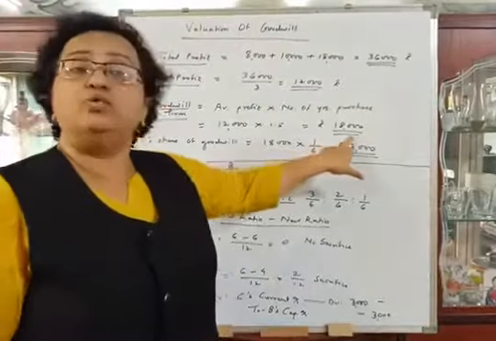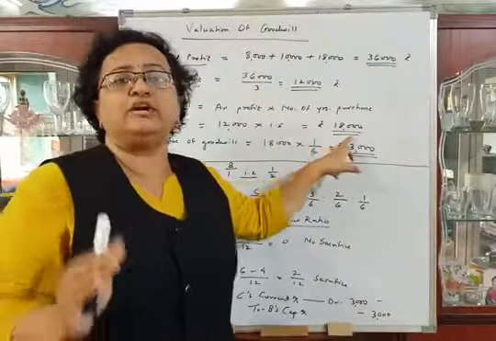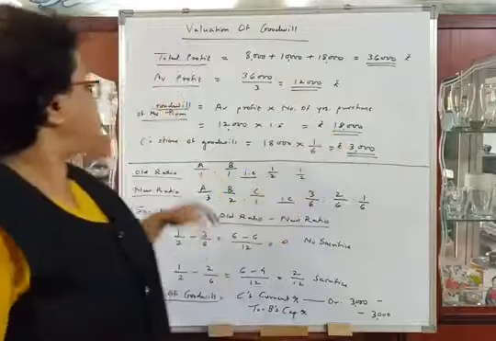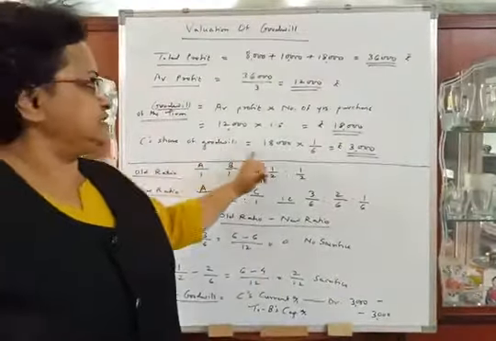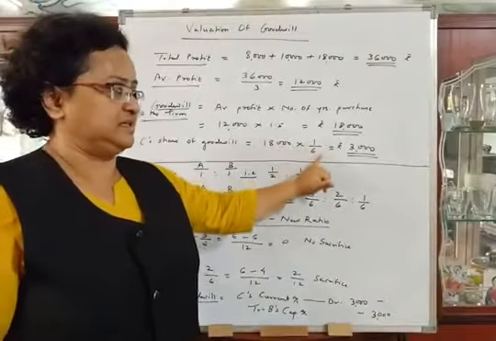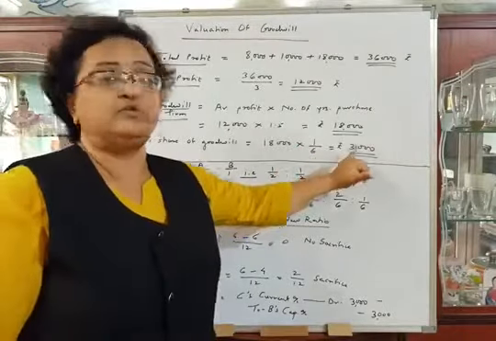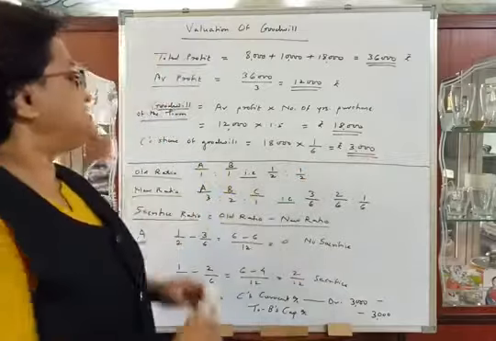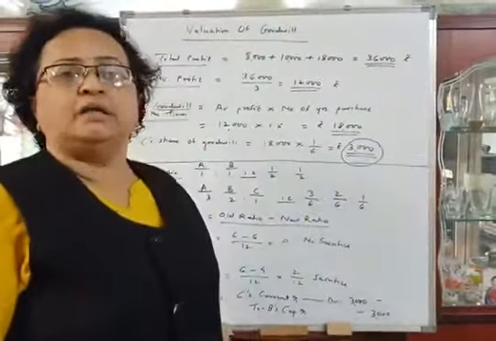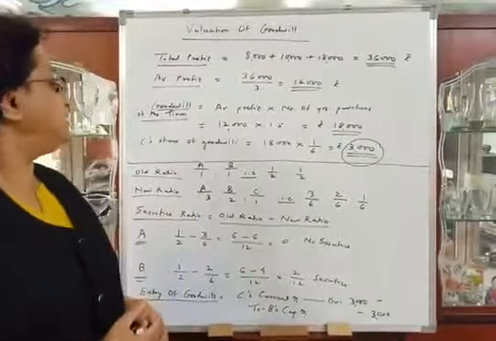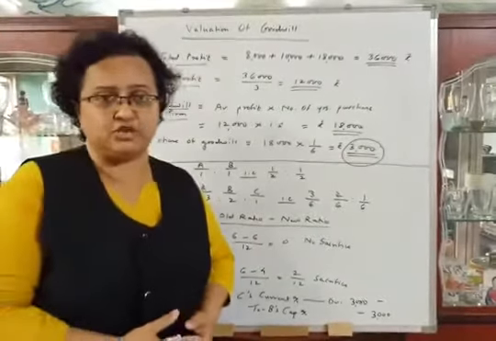Now this is the goodwill of the firm and we have to calculate C's share of goodwill. C is the new partner. C's share of goodwill is equal to 18,000 into 1/6, that is rupees 3,000. So C's share of goodwill is rupees 3,000. Okay. Now we will calculate sacrifice ratio.